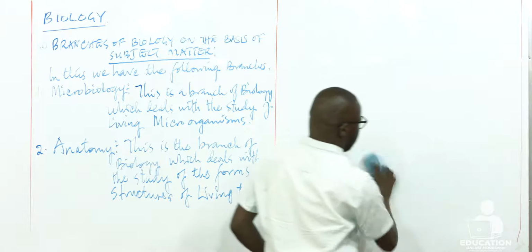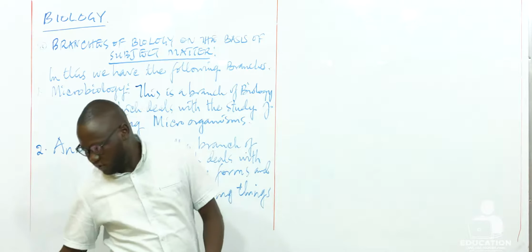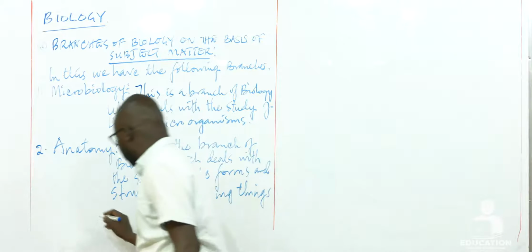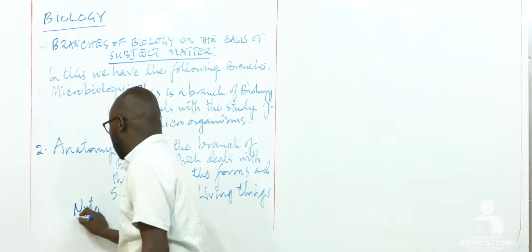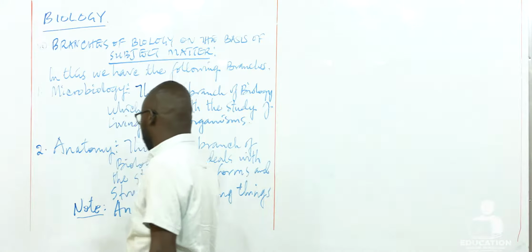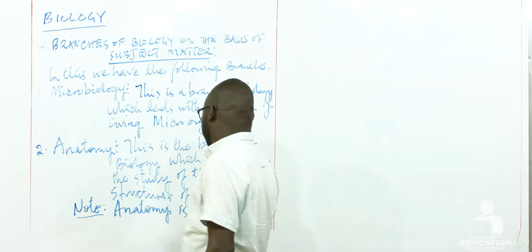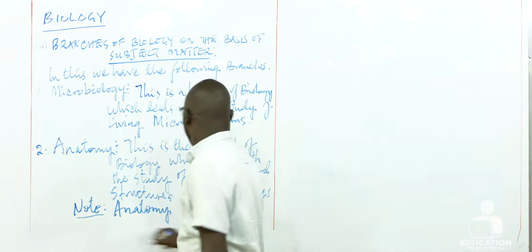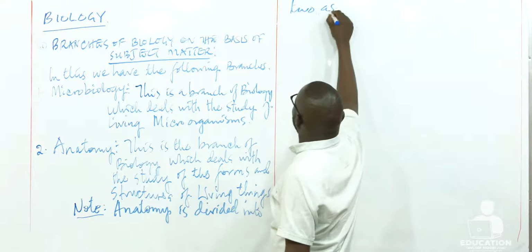It says anatomy is divided into two, and let's look at the two divisions of anatomy as follows.